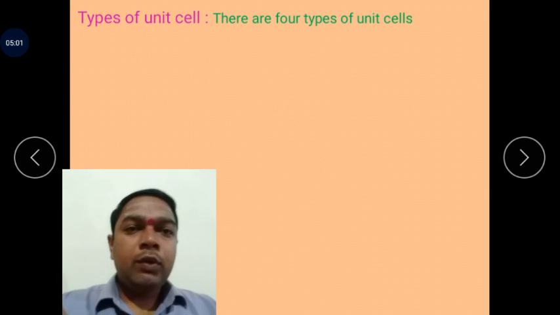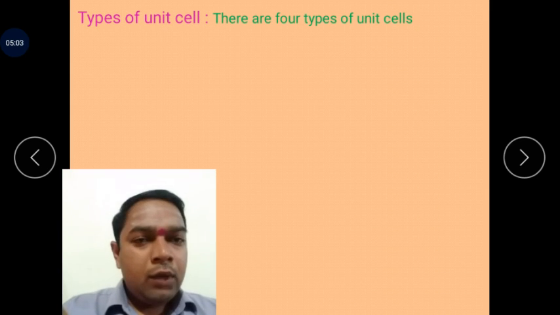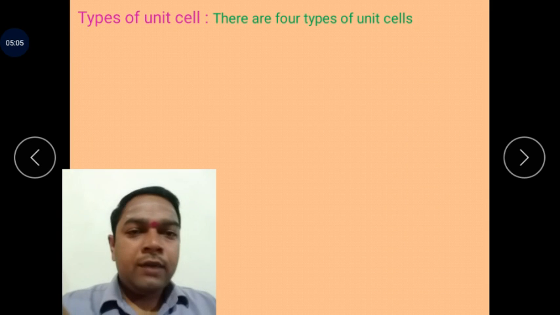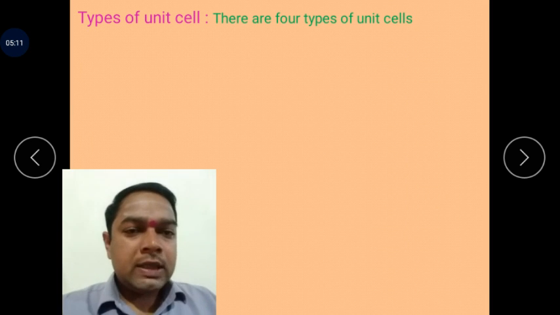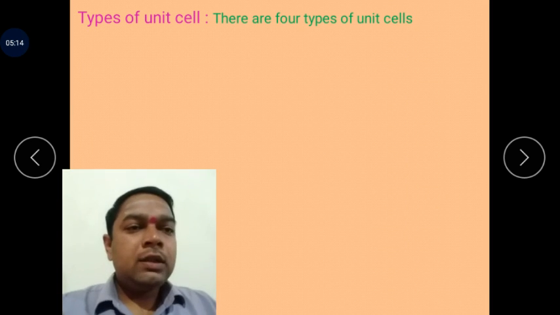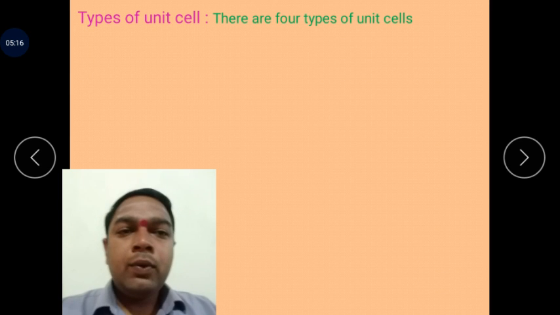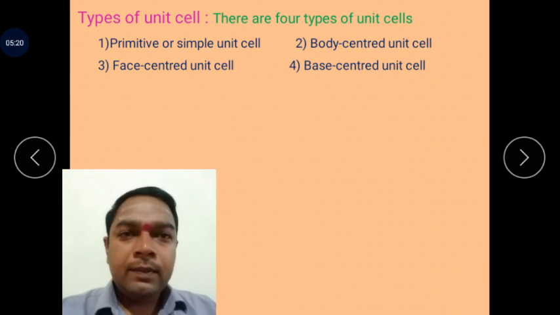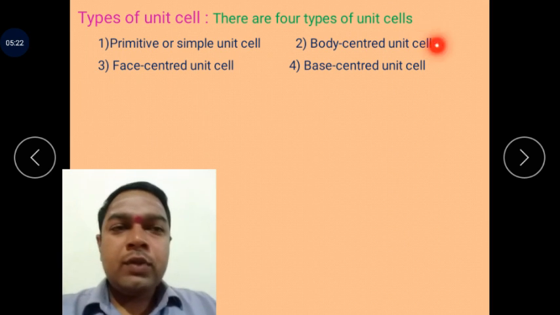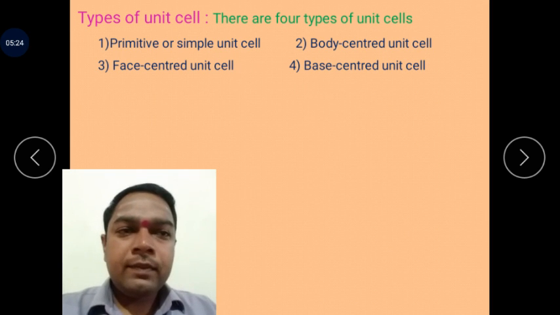The next is the types of unit cells. There are four types of unit cells. The first is the simple cubic unit cell. Second, the body-centered unit cell. Third, the face-centered unit cell. And fourth is the base-centered unit cell. These are the four types of unit cells.